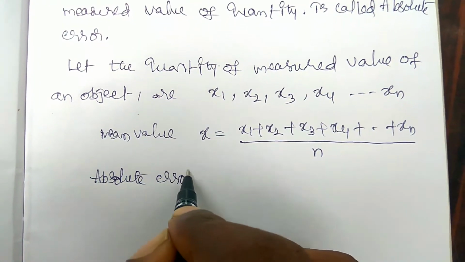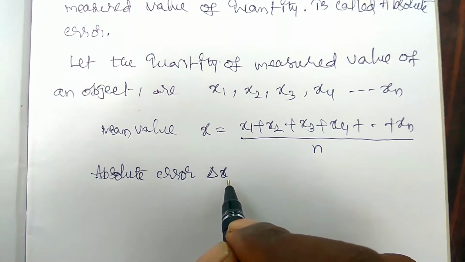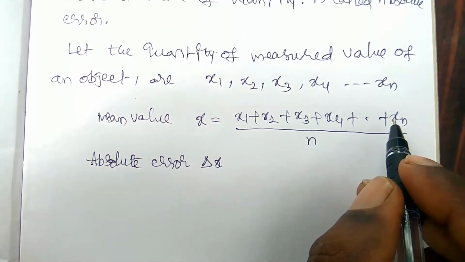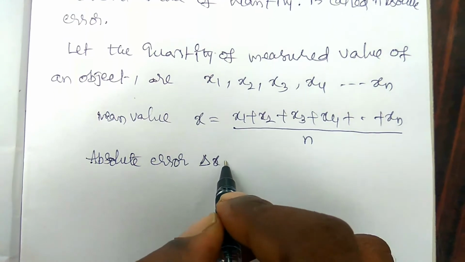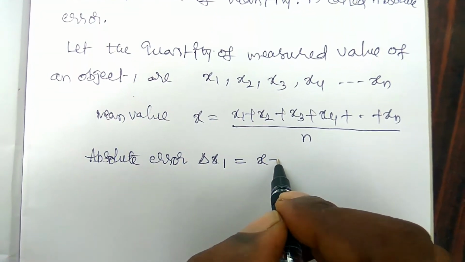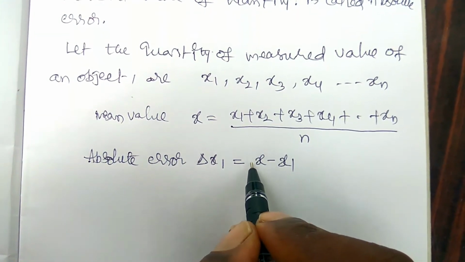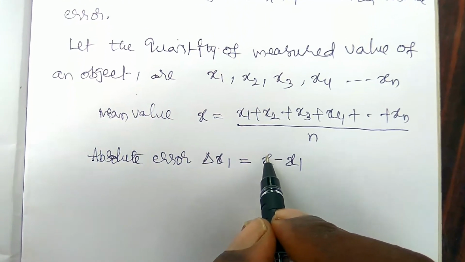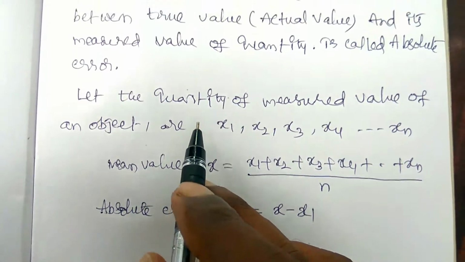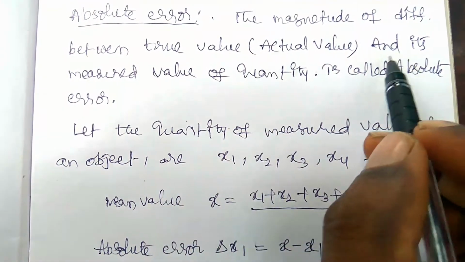So that is equal to delta x, whereas we can find x1, x2, x3, x4 and up to xn. There is delta x1, it is equal to x minus x1. It means, what is the x value? This is the original value or the actual value, and x1 is the measured value. So absolute error means the magnitude of the difference between the true value and the measured value.